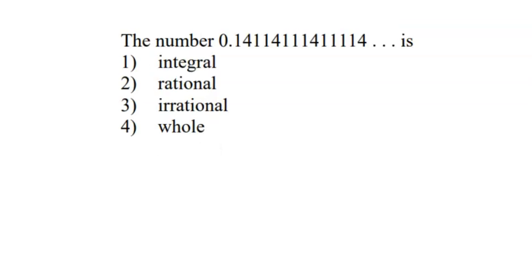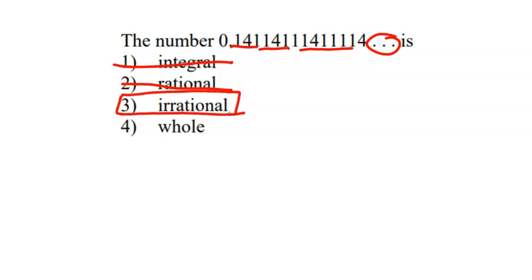How about this one? Is this number an integer? Is it rational? Is it irrational? Or is it a whole number? Well, an integer means you can have no decimal point, so that's out. Rational means you can be written as a fraction, and if you go on forever, you have to have the same pattern, which this does not. The pattern is changing, so rational is out. That must mean it's irrational, because a whole number can't have any decimal parts.